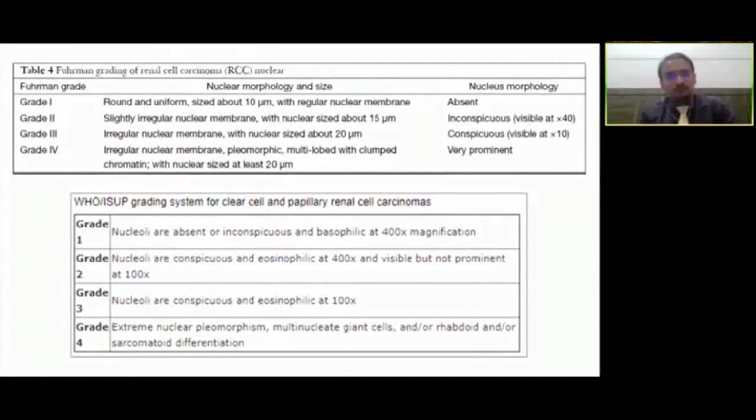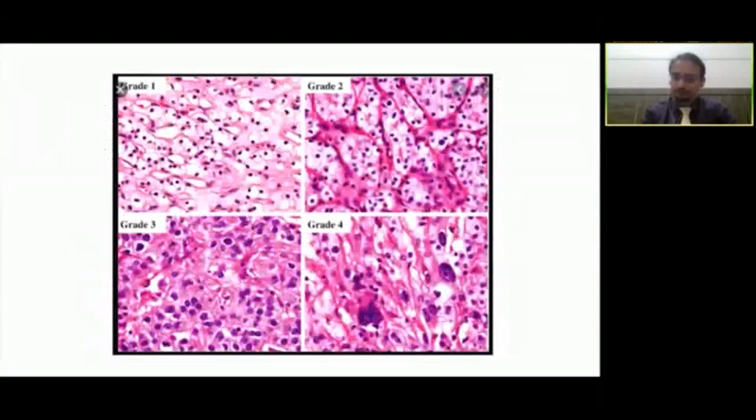So in grade 1 there will be either absent or very inconspicuous nucleoli. Grade 2 would have nucleoli which are eosinophilic and well seen on 400 magnification, but not very well seen on 100 magnification. Grade 3 will be conspicuous on 100 magnification, and grade 4 will have either giant cells or some sarcoma-type differentials.